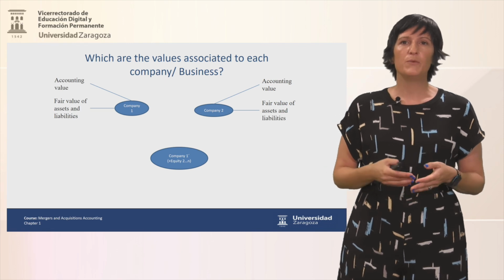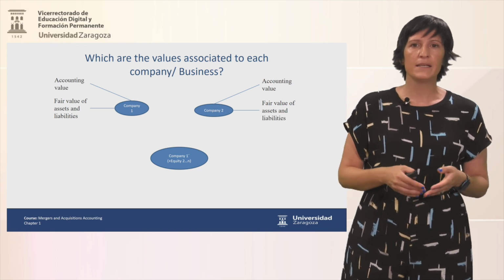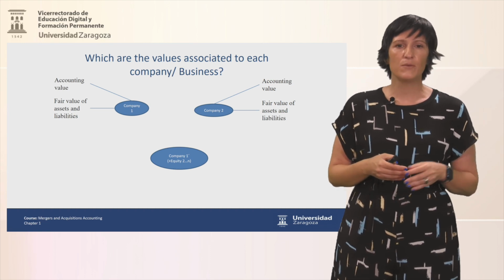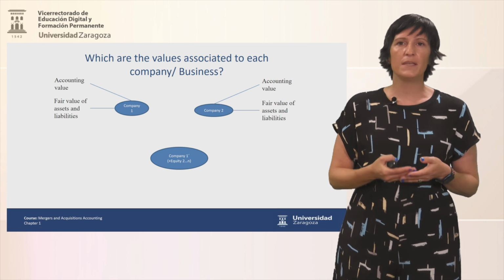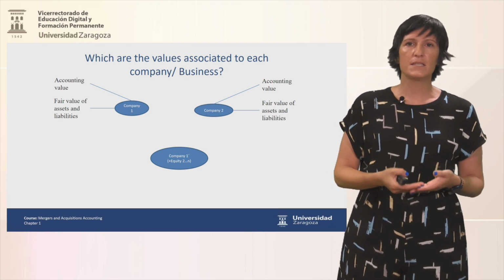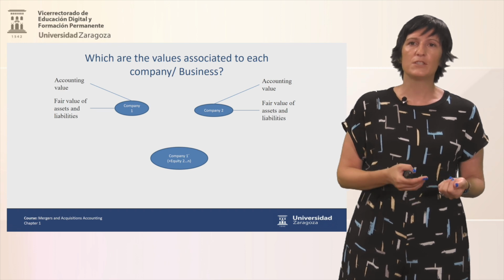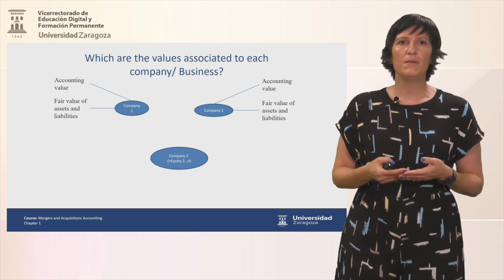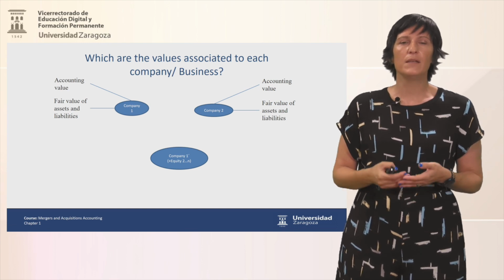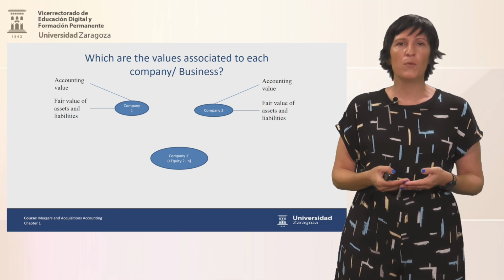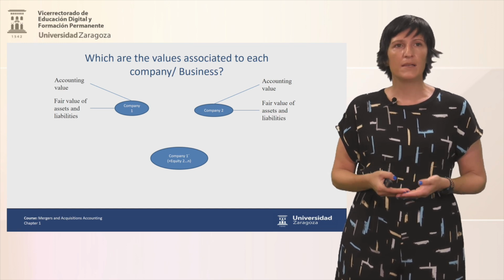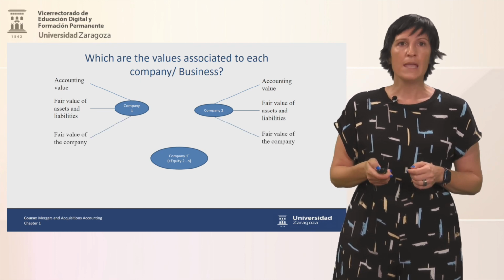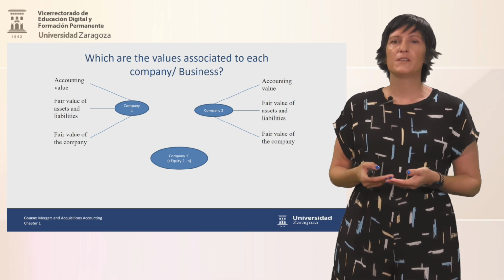For example, if we have a company that has a piece of land in the city center, in accounting values, the value of this piece of land will be the money that we paid. So imagine that you have a piece of land in the city center of where you live that was bought 20 years ago. The accounting value probably will be much lower than what somebody will pay today. So we take one by one all the assets, one by one all the liabilities, and we do this valuation process. And the next step is the fair value of the company.